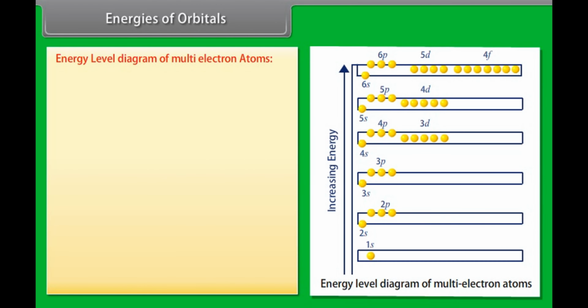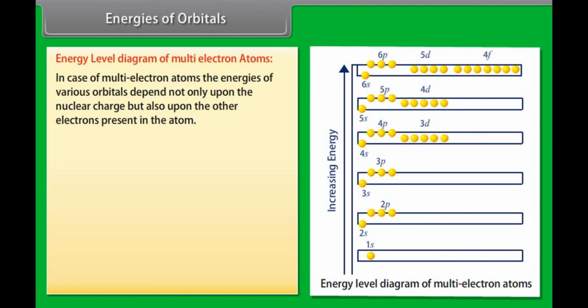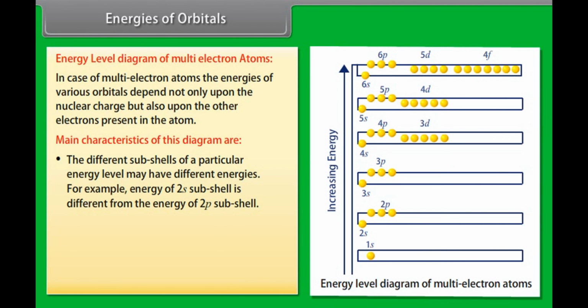Energy level diagram of multi-electron atoms. In the case of multi-electron atoms, the energies of various orbitals depend not only upon the nuclear charge but also upon the other electrons present in the atom. Main characteristics of this diagram are: number 1. The different subshells of a particular energy level may have different energies.